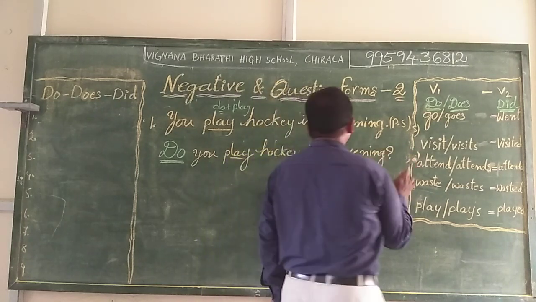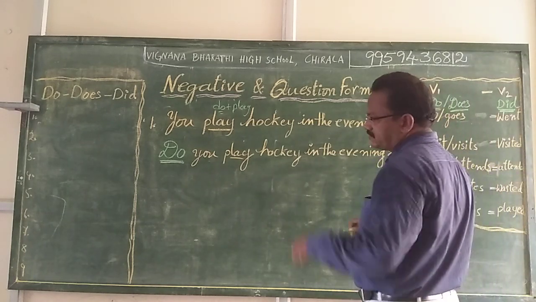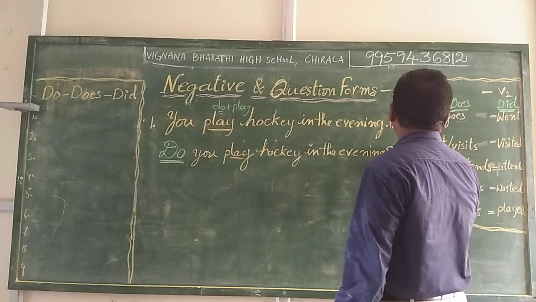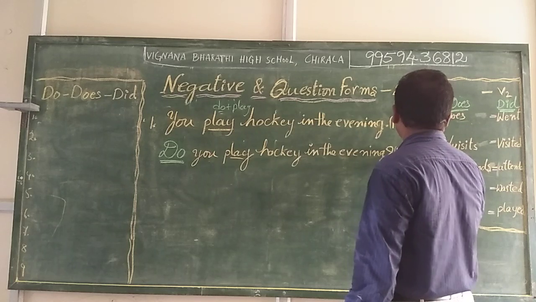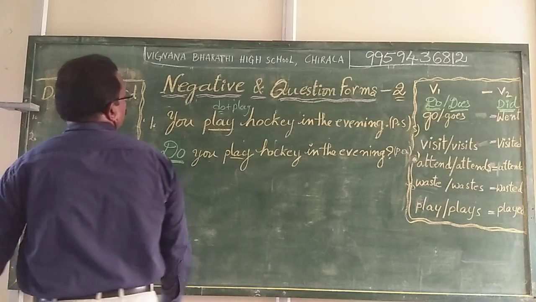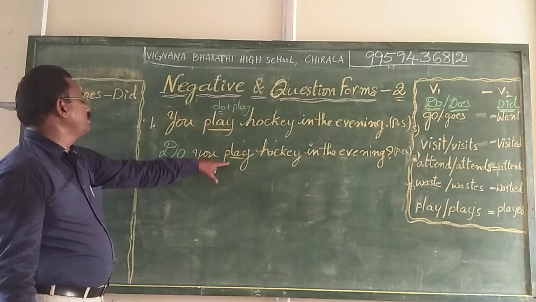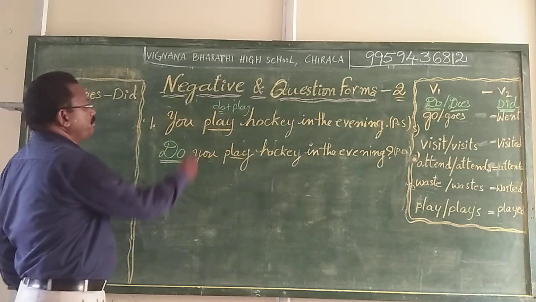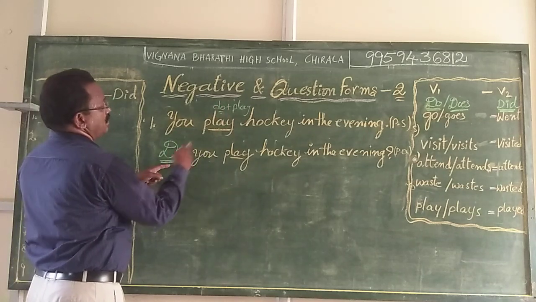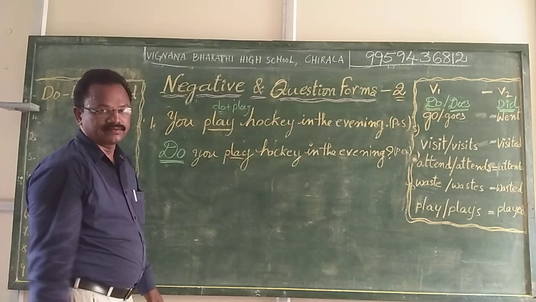Do you play hockey in the evening? So that is a question in a positive form. Positive question form: Do you play hockey in the evening? This is a positive question. Then we can make this positive sentence into a positive question by splitting this. Simple. We prefixed this "do" at the beginning of the sentence, and it becomes: Do you play hockey in the evening?